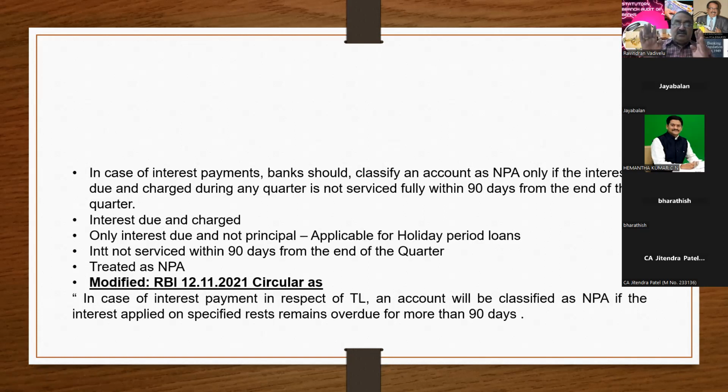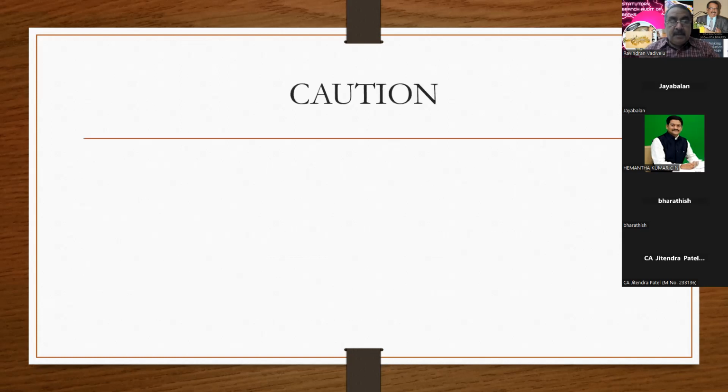So if that is the case, you have to calculate the 90 days from the end of the quarter. This is with reference to holiday period interest. This also I will explain in detail in another part of my presentation. This is content that I have taken from the RBI circular.